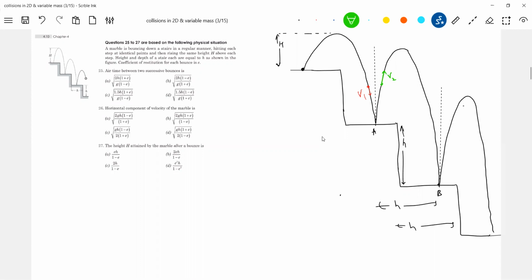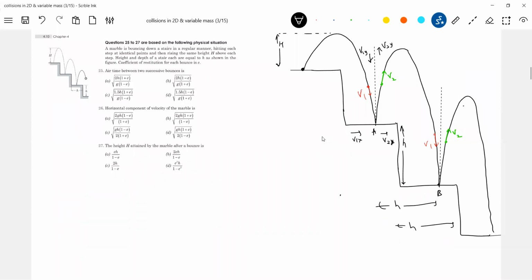How do you define v1 bar? It will have a y component of velocity, v1y, and it will rebound with the speed v2y. And this will be the x component, v1x, and after impact, v2x.